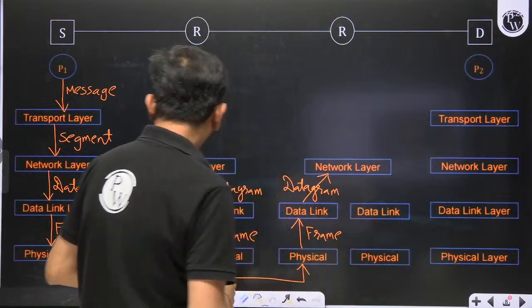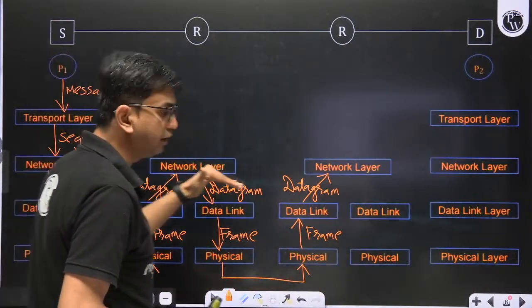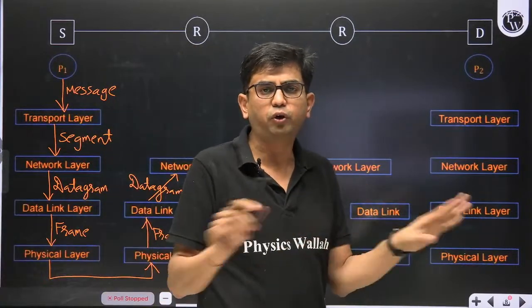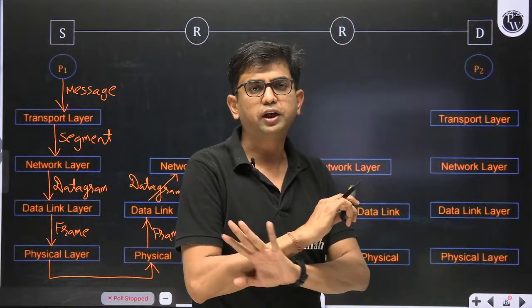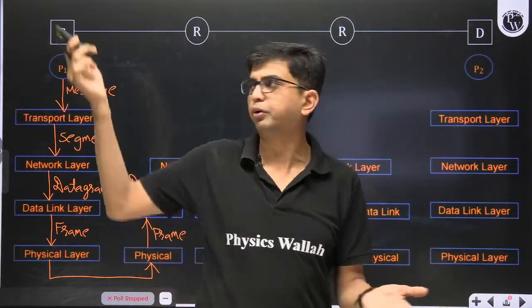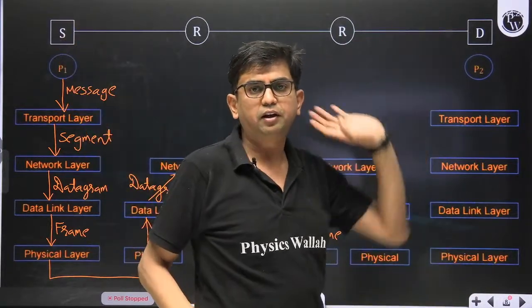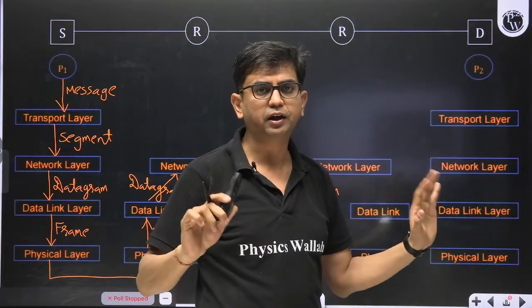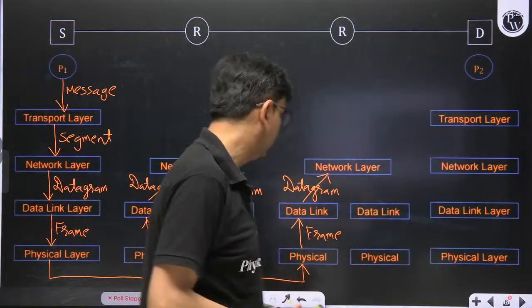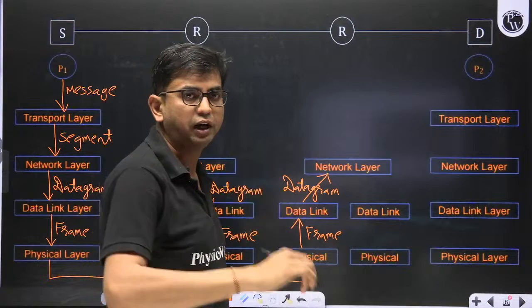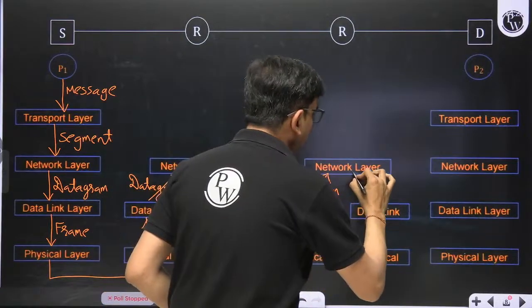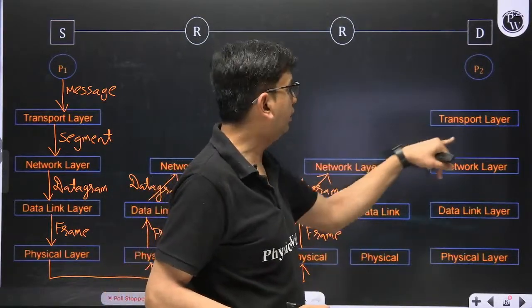Remember, it is the same datagram here, and here, and here. The datagram is not going to change. The addresses in the datagram are not going to change, and the datagram contains the source IP address S and the destination IP address D. But the frame is going to change every time. And it finds out that the destination IP address is host D's IP address.